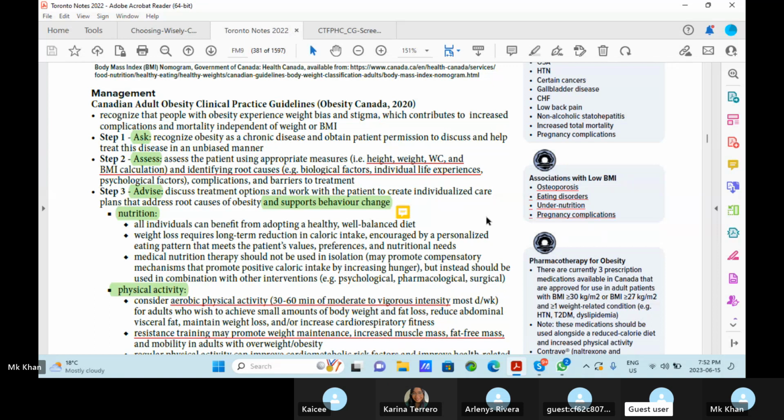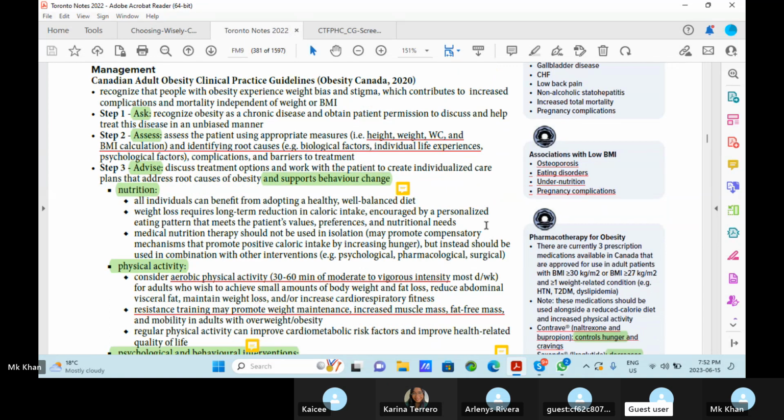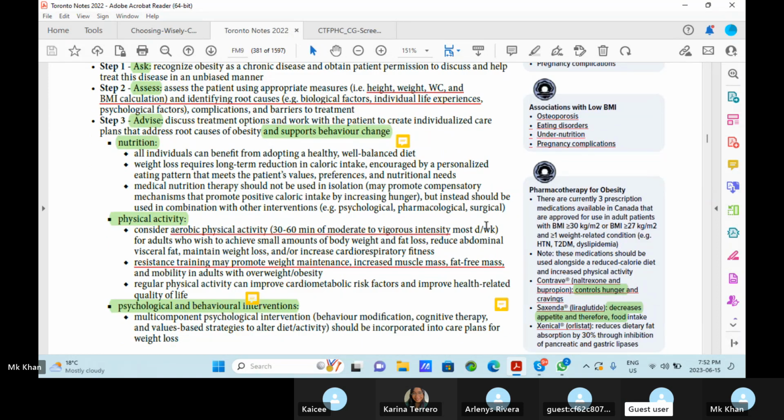Now, step three is advice. Discuss treatment options and work with the patient to create individualized care plans that address root causes of obesity and support behavior changes. Nutrition: all individuals can benefit from adopting a healthy, well-balanced diet. Weight loss requires long-term reduction in calorie intake, encouraged by a personalized eating pattern that meets the patient's values, preferences, and nutritional needs. Medical nutrition therapy